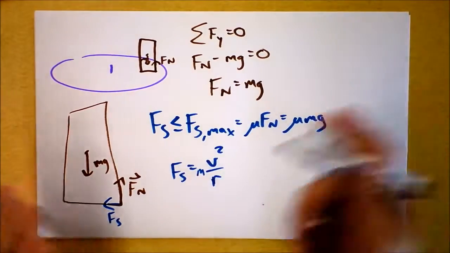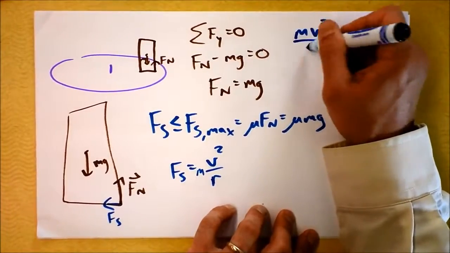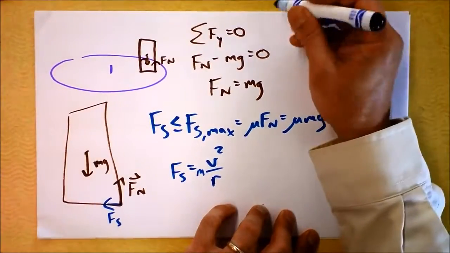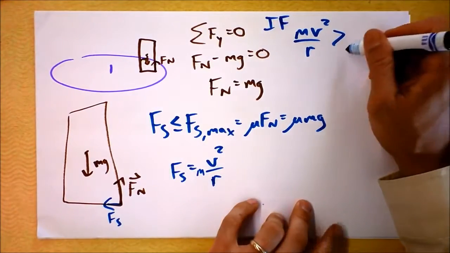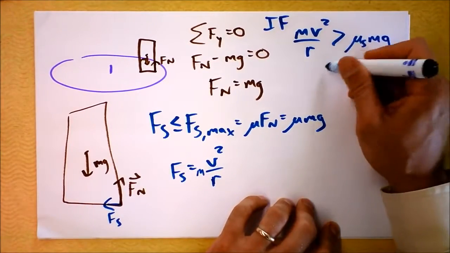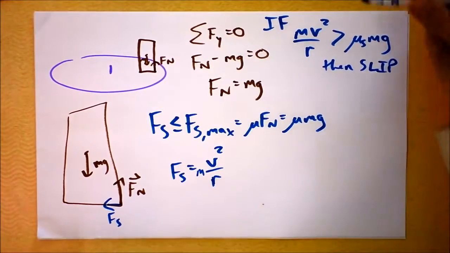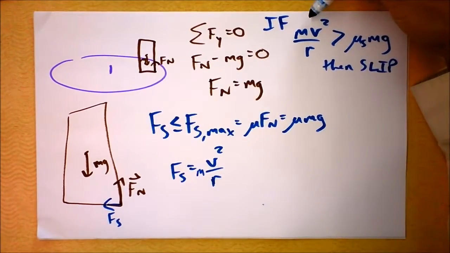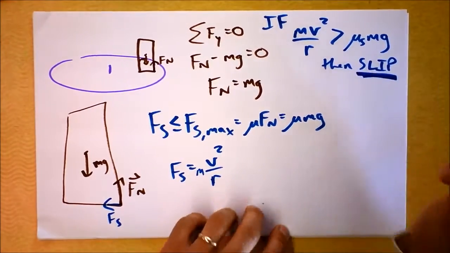Well, let's go into it. What if we solve this? We'll get m times v squared over r; if mv squared over r is greater than mu sub s times mg, then we'll get slipping. What that says is the required centripetal force to keep it going in a circle is greater than the static force of friction can provide, in which case we would get slipping.